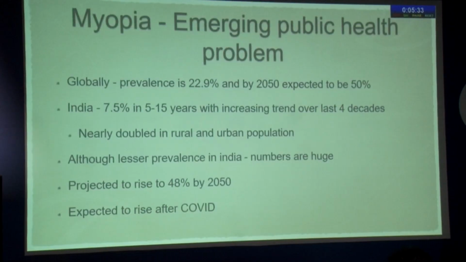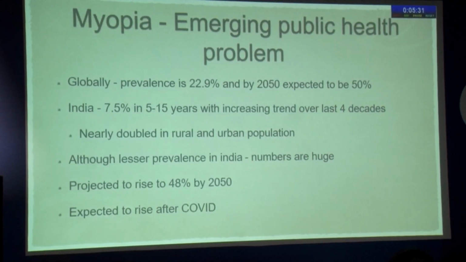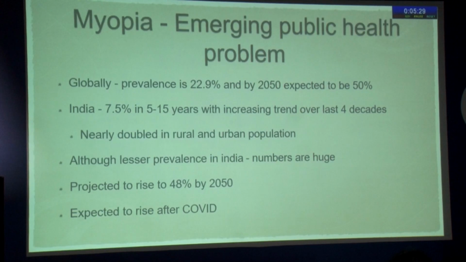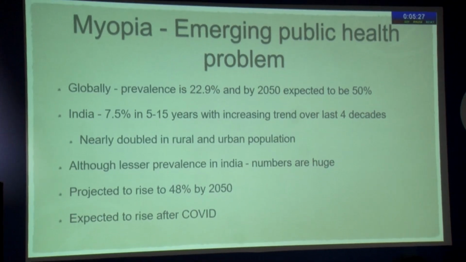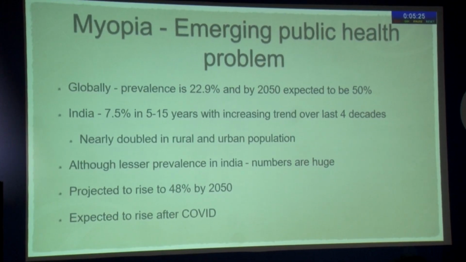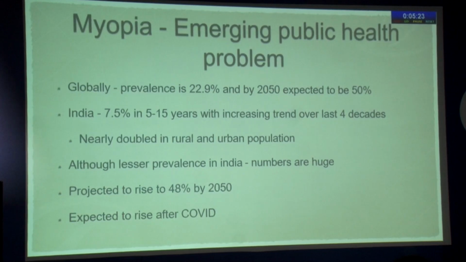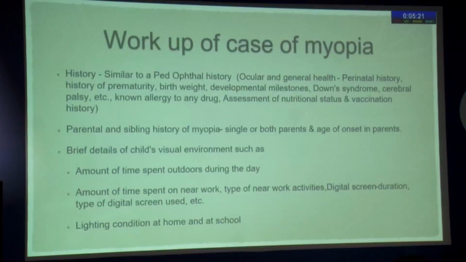Now, myopia is a global emerging health problem, and we expect that we will reach 50% by the end of 2050, both globally as well as in India. So workup of a case of myopia is similar to what we do for a pedophthal examination, but specific things to be taken care of are the parental and the sibling history of myopia, the child's visual environment in terms of amount of outdoor activities, the amount of time spent indoors and in front of digital screens, and the lighting conditions